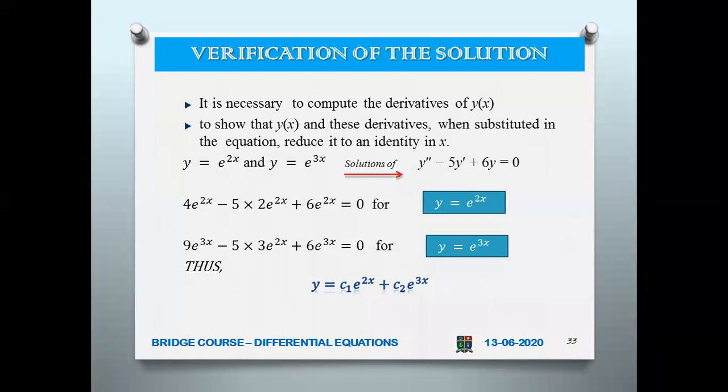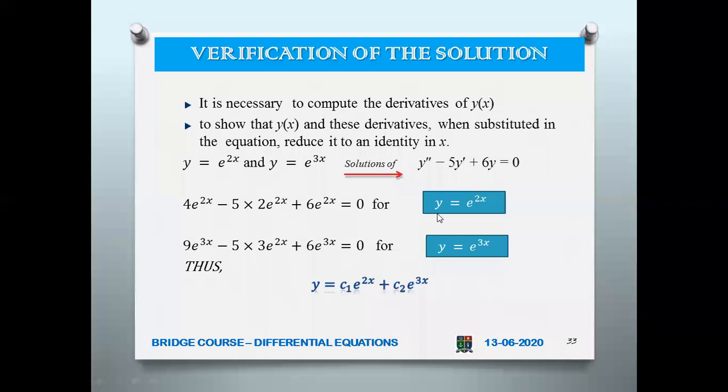So how will you verify? For example, you can take y equal to e power 2x and y equal to e power 3x. For both, you get the solution of y double dash minus 5y dash plus 6y equal to 0. Because when you solve this, you get the solution as y equal to e power 2x and y equal to e power 3x. For this equation, you get two solutions. Here you can verify.